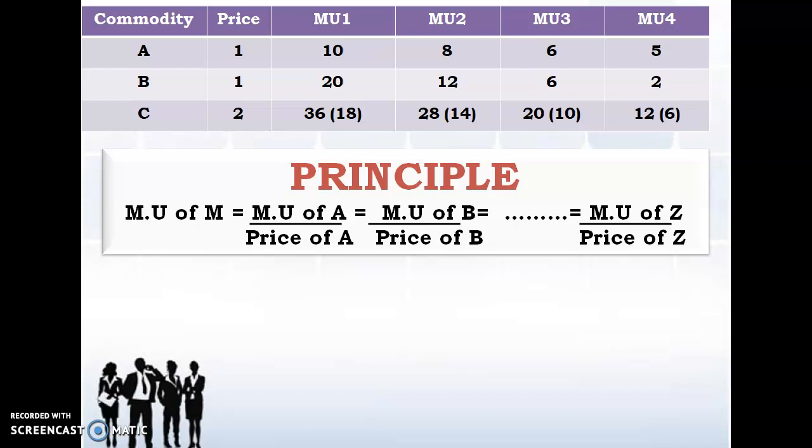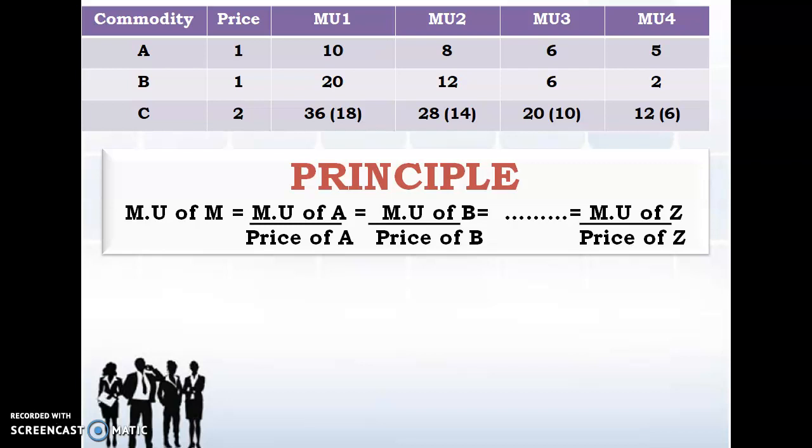Now, how is he going to spend his income or his money? That is what the principle says: the marginal utility of M, where M means the marginal utility of money, has to be equal to the marginal utility of commodity A upon the price of A. That is also equal to the marginal utility of B upon the price of B. Like that, as many products as he consumes, we take that many.